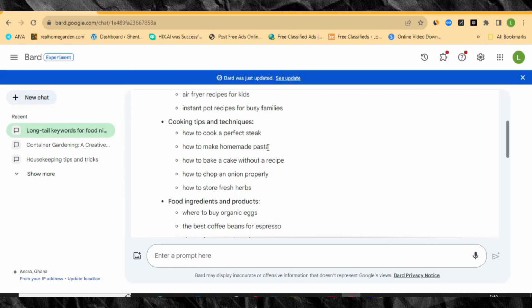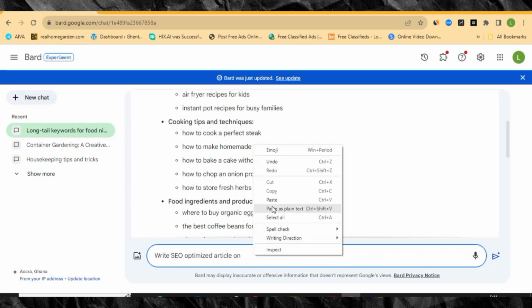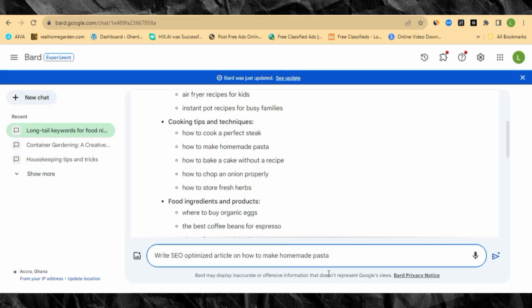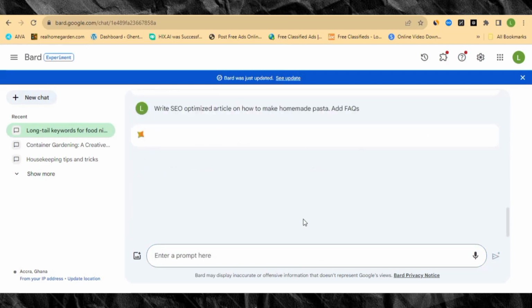So let me just choose this one for example, and then I'll be telling Google Bard to write an SEO optimized article on that for me. So let me put this prompt here again. So right now I'm telling Google Bard to write an SEO optimized article on, then I'll be putting this long tail keyword over here, and then I'll write add FAQs. These are very important when it comes to SEO. FAQ simply means questions and answers. So let's put this into Google Bard to generate our first blog post.